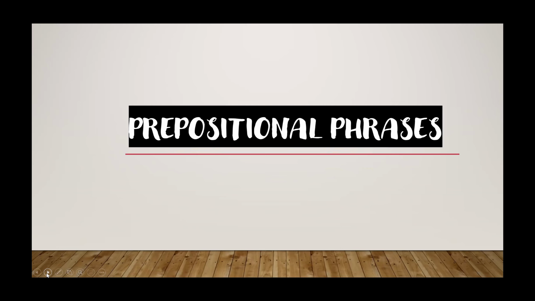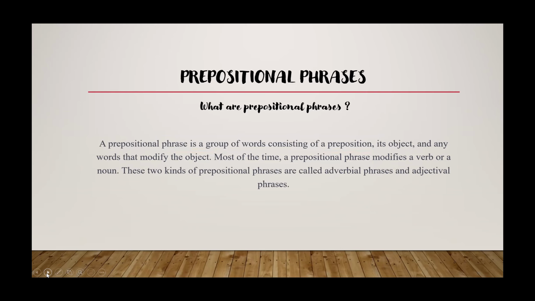Now, let's get to the prepositional phrases. What are prepositional phrases? A prepositional phrase is a group of words consisting of a preposition, its object, and any words that modify the object. Most of the time, a prepositional phrase modifies a verb or a noun. These two kinds of prepositional phrases are called adverbial phrases and adjectival phrases.